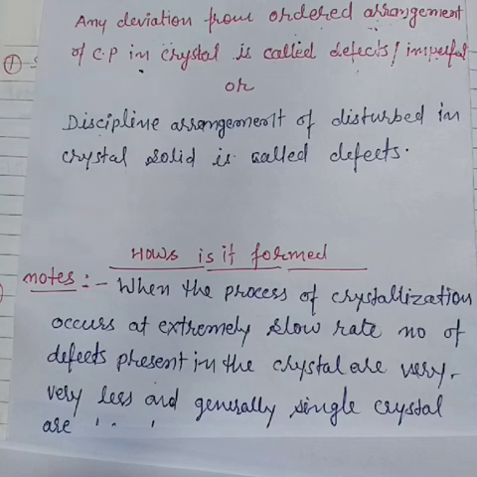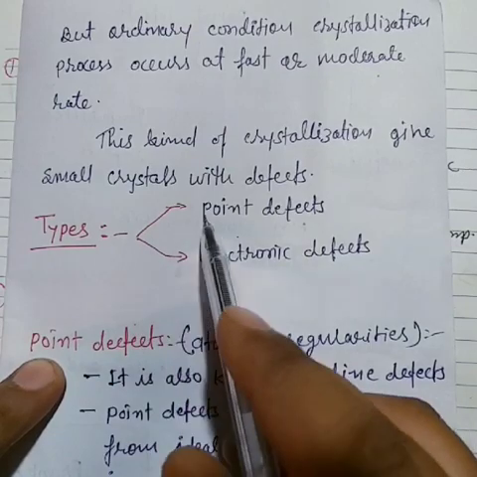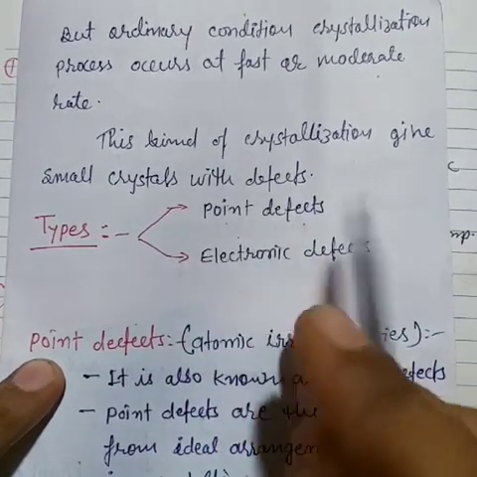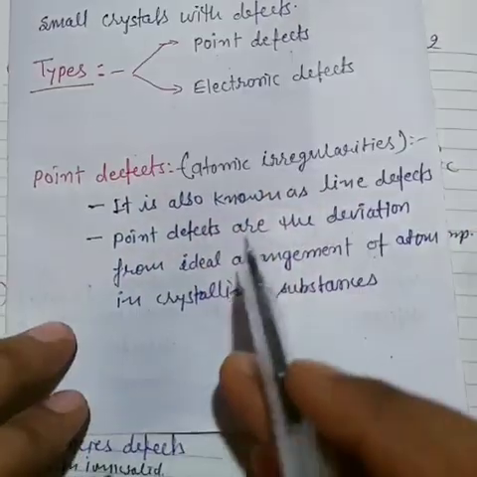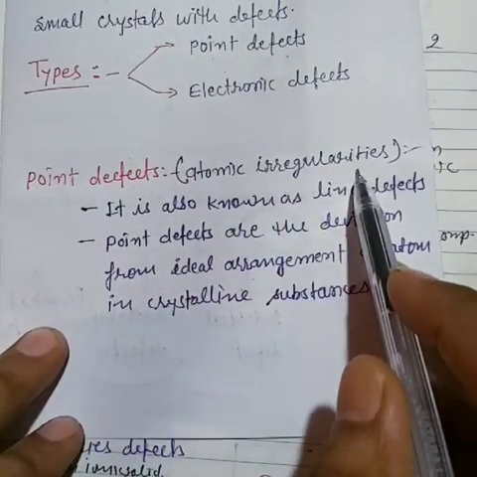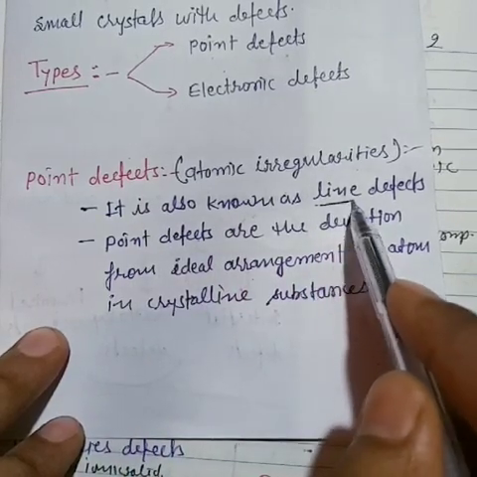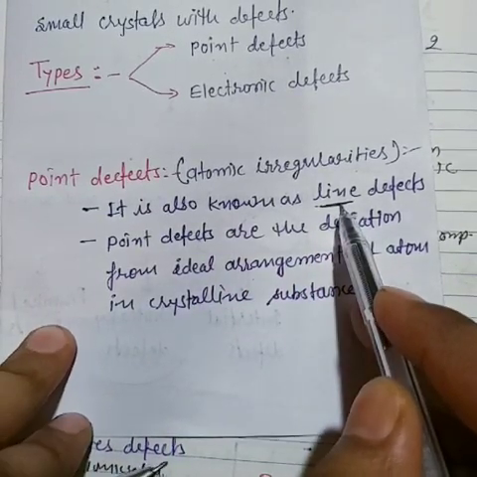So the next topic is types. There are two types: point defects and electronic defects. Now what about point defects? Now see, it is also known as atomic irregularities. And what about line defects? Here it is very important.